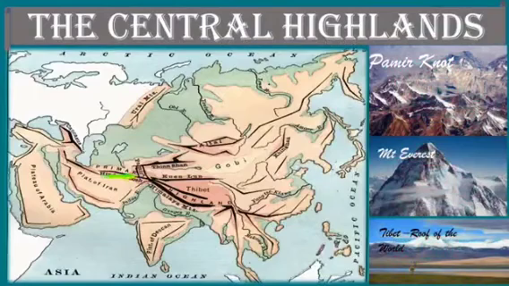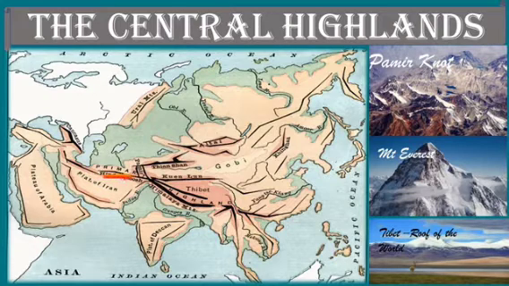Let us take the next physical division, the Central Highlands. As we have already learnt, highlands are elevated areas above sea level, and usually they comprise mountain ranges and mountains. Here you can see that the highlands extend from Asia Minor on one side to the Bering Strait. A very large portion falls under the Central Highlands, and they form the second greatest physical division. And you also know they are just below the northwestern lowlands.